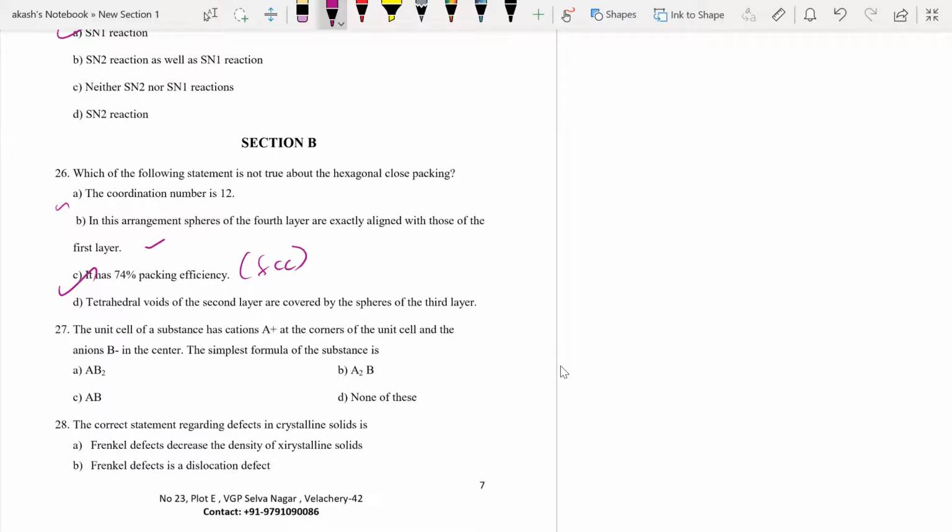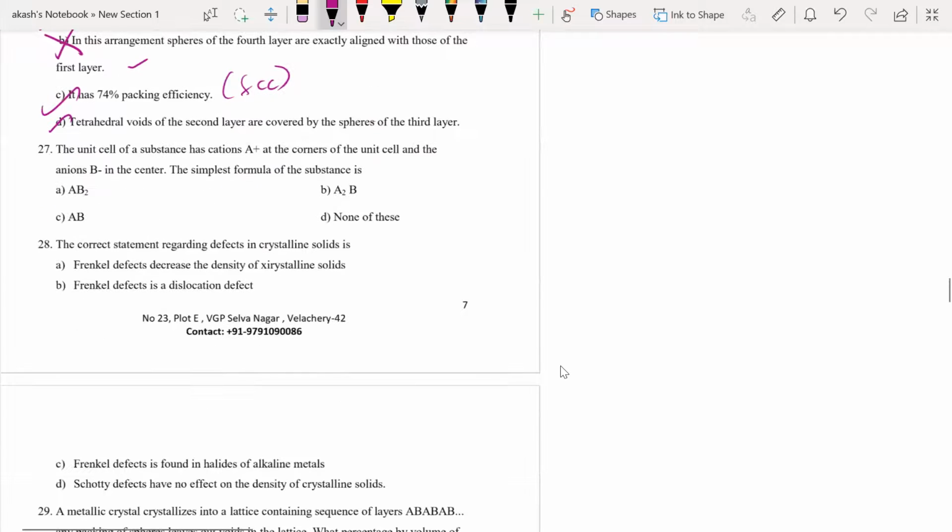I think it's correct, right? You can study the textbook, just see how this HCP is getting formed. So this is also correct, right? So which is not true? This is the only statement which is not true, I guess. Other things are fine.